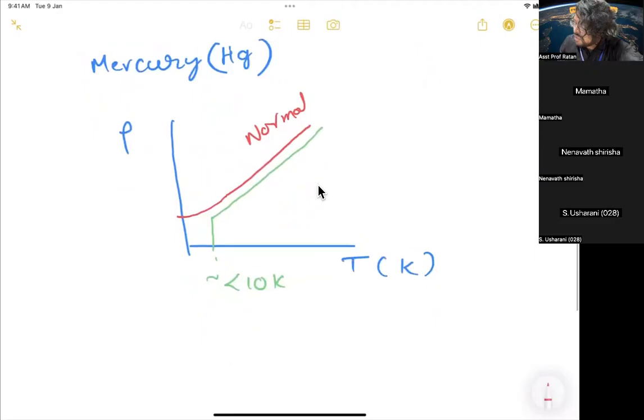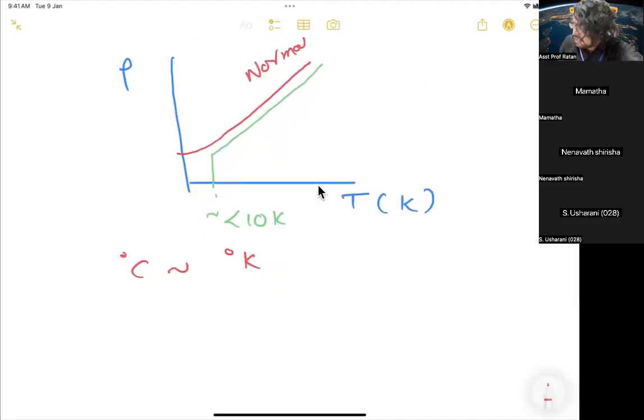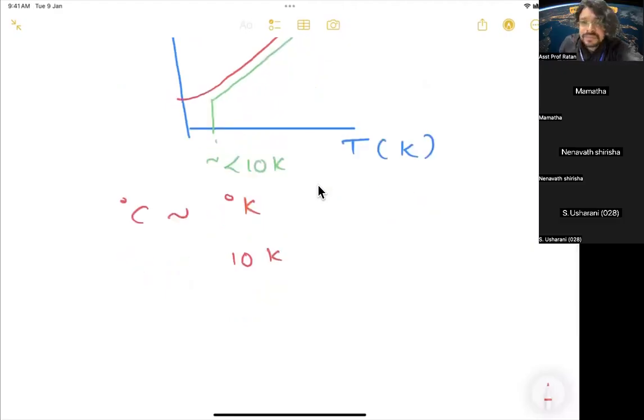So in superconductivity, what happens? When you reduce the temperature very much, around a few Kelvin. So what is the relation between Kelvin and centigrade? What is the relation between 10 Kelvin and how many degrees centigrade? 10 Kelvin means how many degrees centigrade? How do you measure?